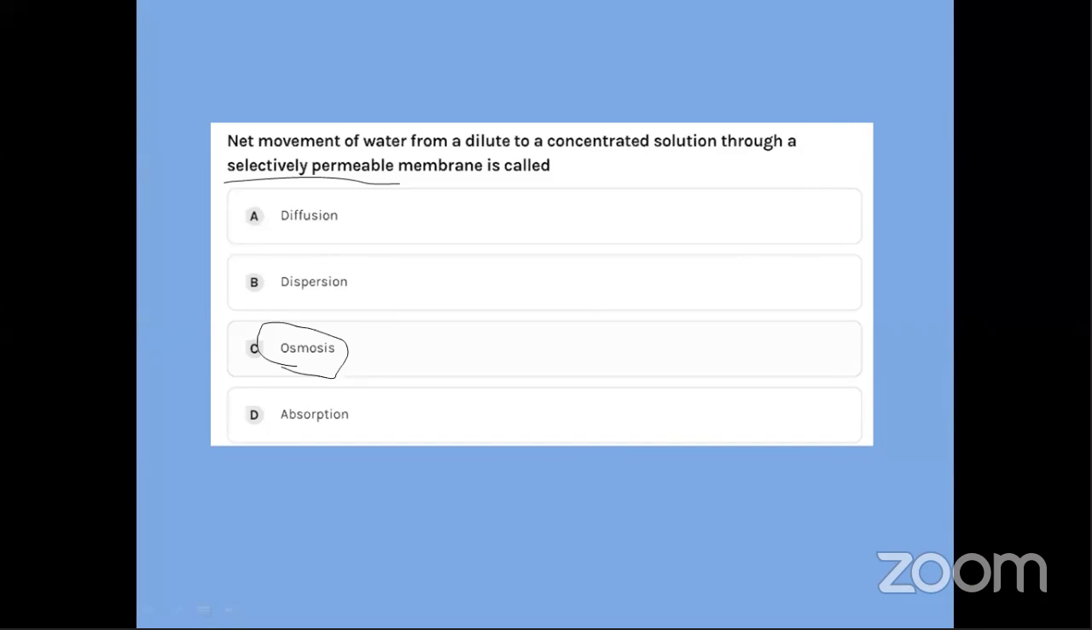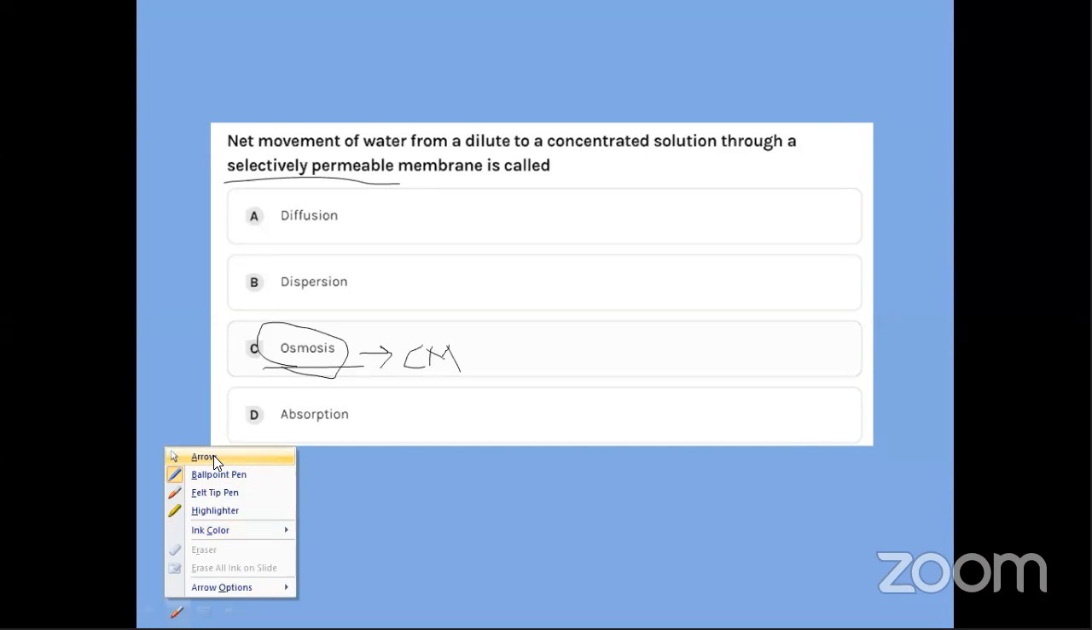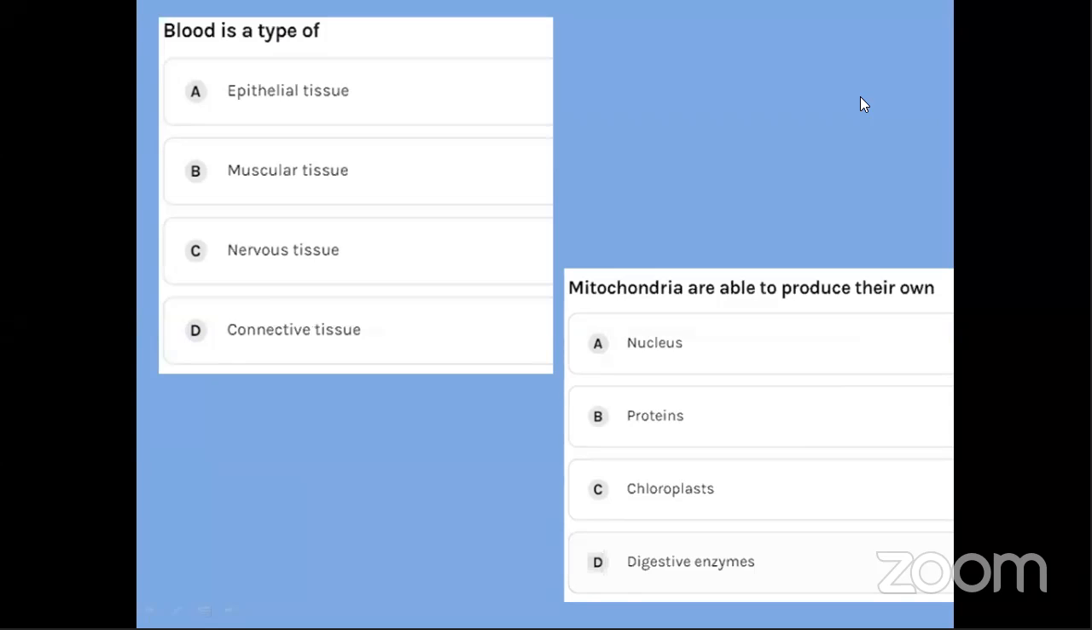So when there is net movement of water from a dilute to a concentrated solution through a selectively permeable membrane, the answer is osmosis. And which cell organelle is performing it, the cell wall or the cell membrane? It is the cell membrane which performs osmosis.